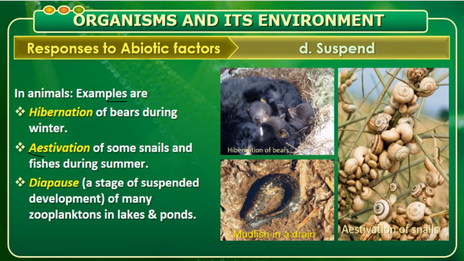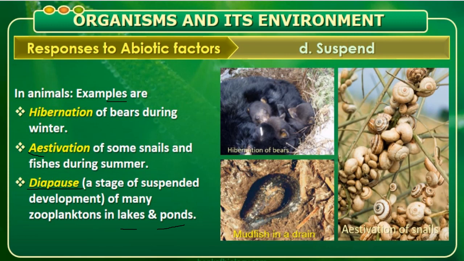The third one is a stage where development is suspended, usually in many zooplanktons. Zooplanktons are very small organisms under the water, usually in lakes and ponds. They suspend their growth and development, and this suspension of morphological growth and development of the organism we call diapause.